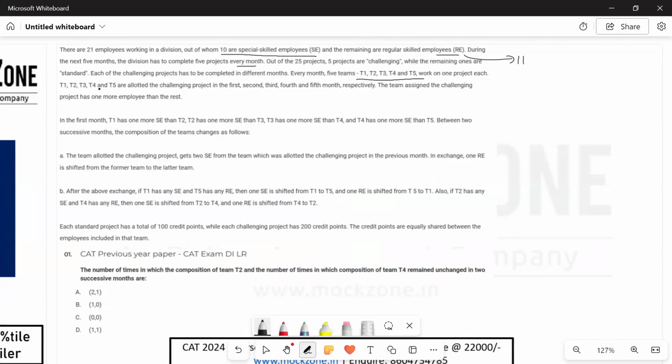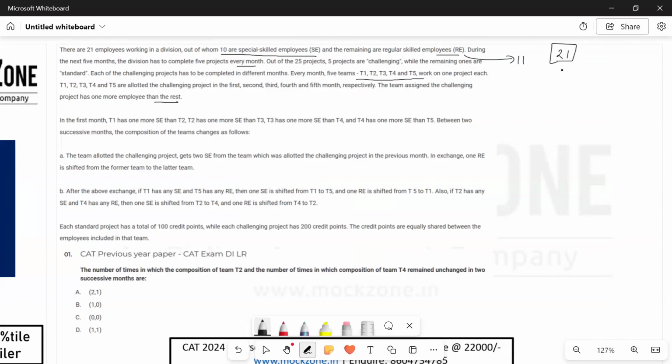T1, T2, T3, T4, and T5 are allotted the challenging project in the first, second, third, fourth, and fifth month respectively. So in the first month, the challenging project is with T1, then in the second month with T2, then with T3, and similarly till T5. The team assigned the challenging project has one more employee than the rest. So 21 employees are there in total.